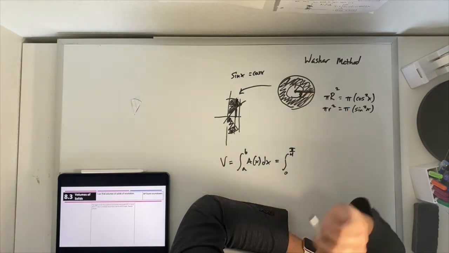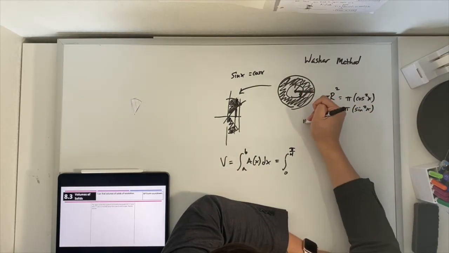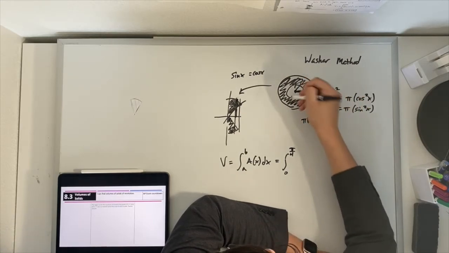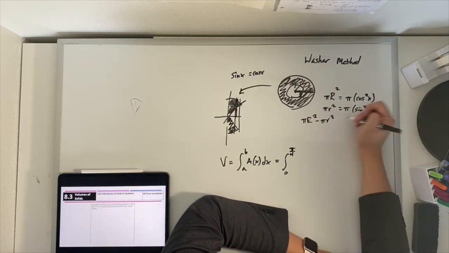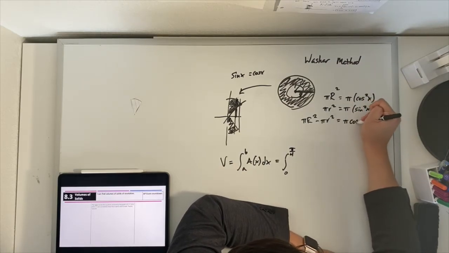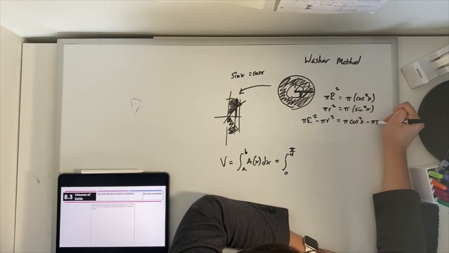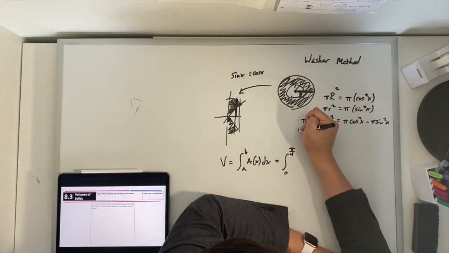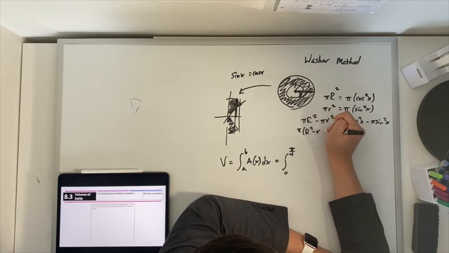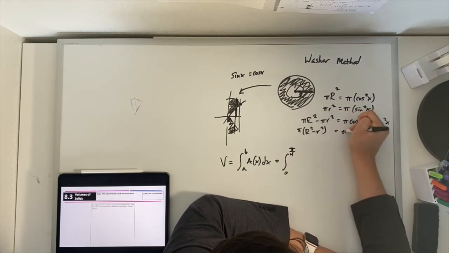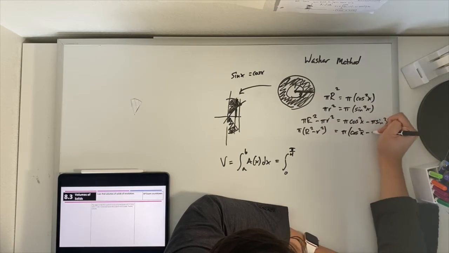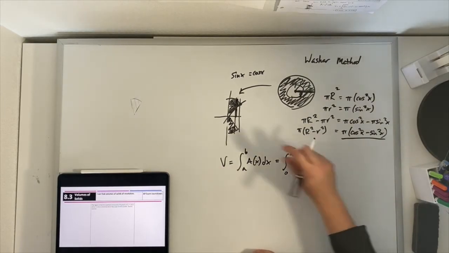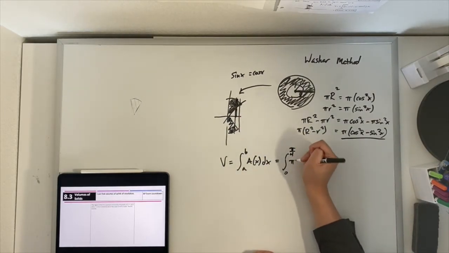And to find the filled in area then, we need pi big R squared subtracting that smaller circle on the inside. In this case, it's going to be pi cosine squared minus pi sine squared. And to make it a little simpler, we can actually factor out that pi. So this is the area of a cross section, the area of a washer here.